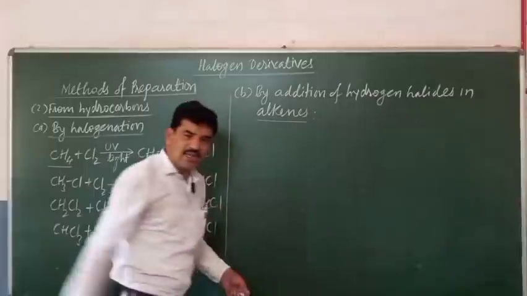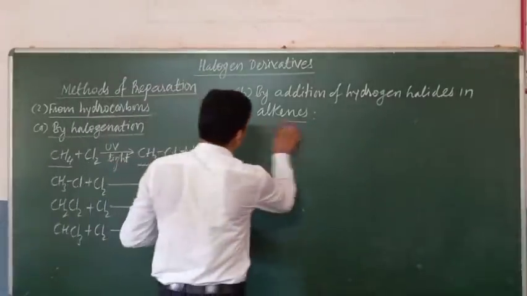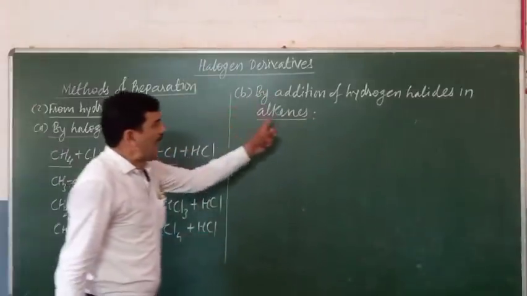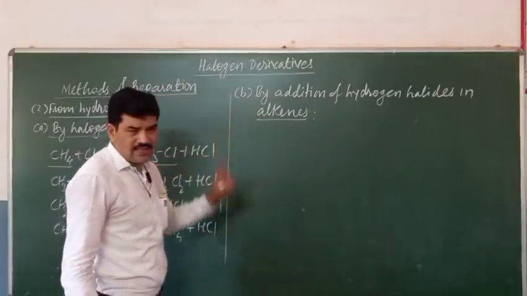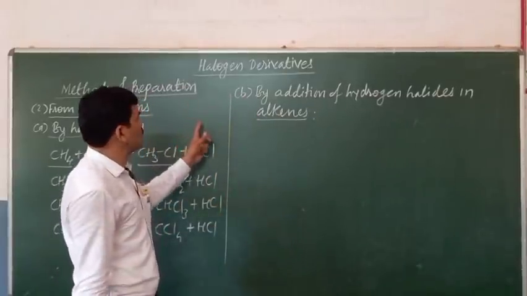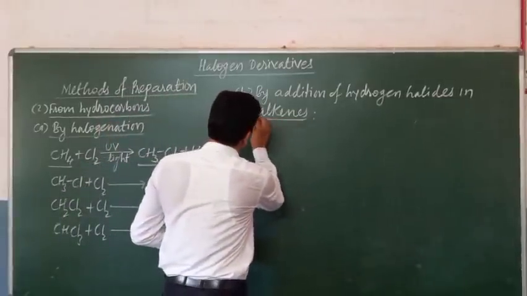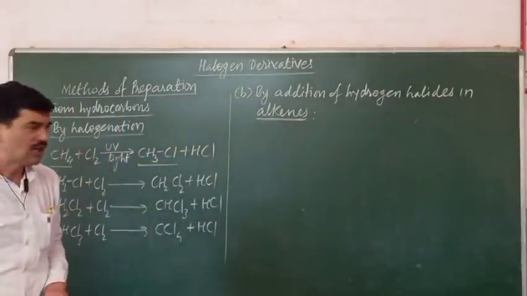You know the alkenes are the unsaturated hydrocarbons, and when hydrogen halides are added to these alkenes, there is the formation of the corresponding halogen derivatives. By the addition of hydrogen halides in the alkenes, we can obtain the halogen derivatives.